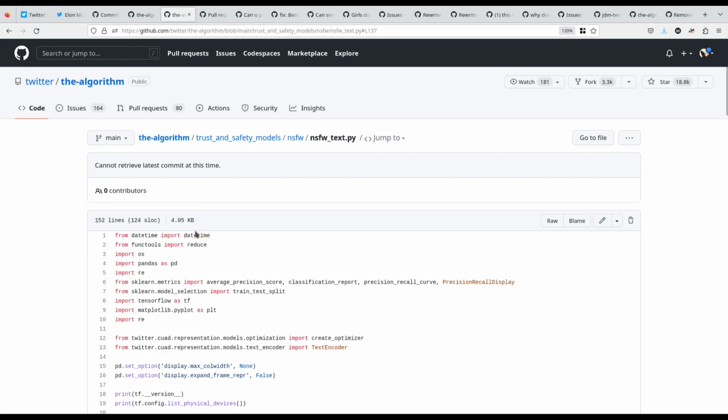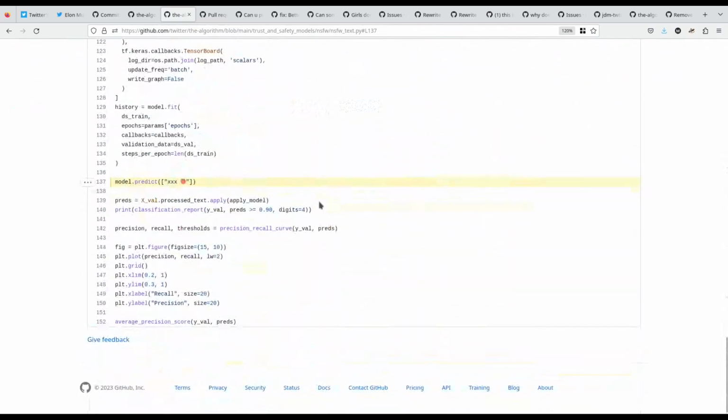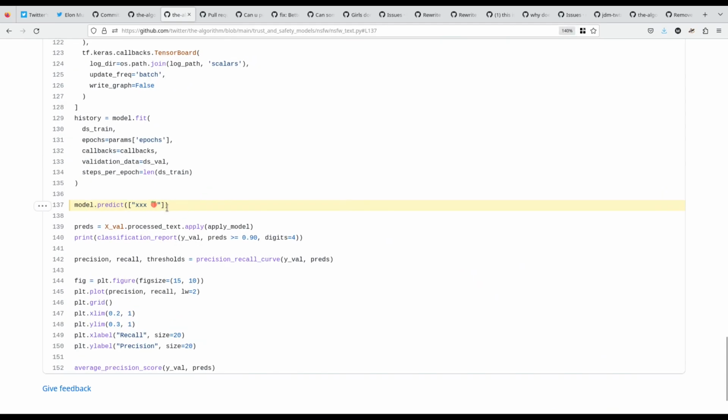Another kind of interesting piece of text that was found in here is the NSFW filter that they're using in order to train the models that they use for filtering NSFW content. I just thought this one was pretty funny. All the way down here. Oof, look at that. Now that's some spicy content right there.